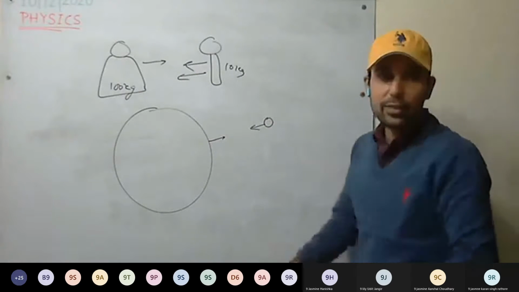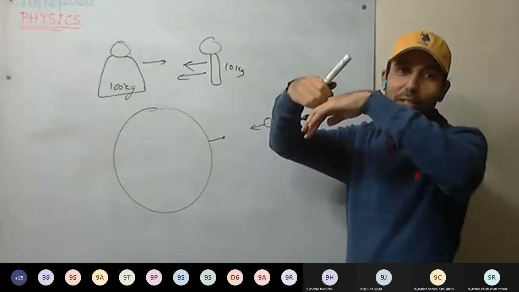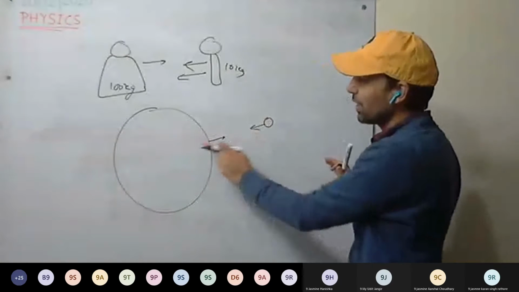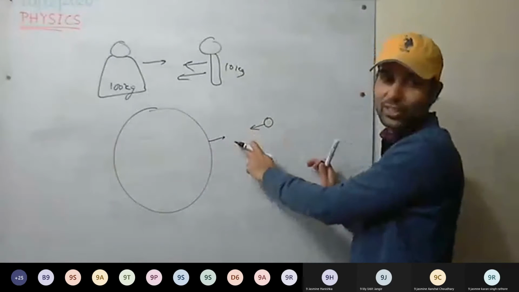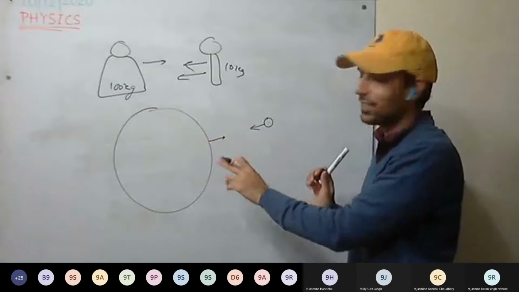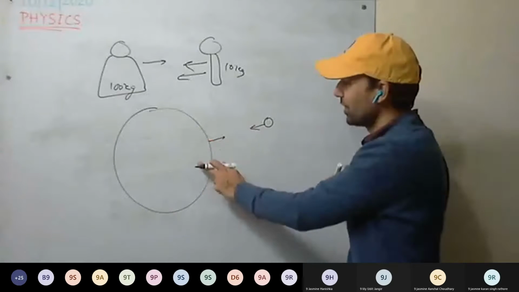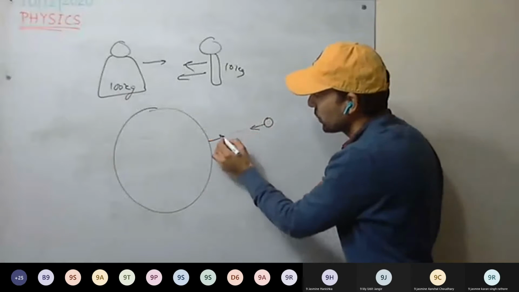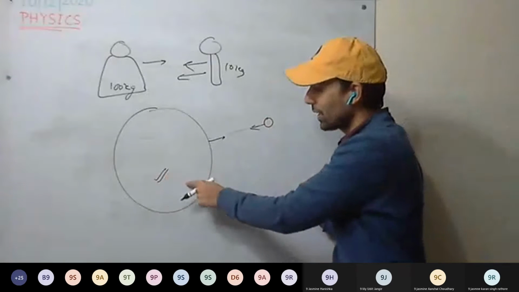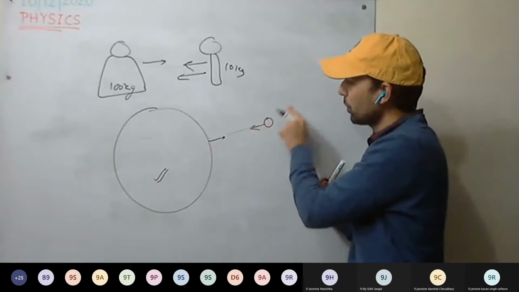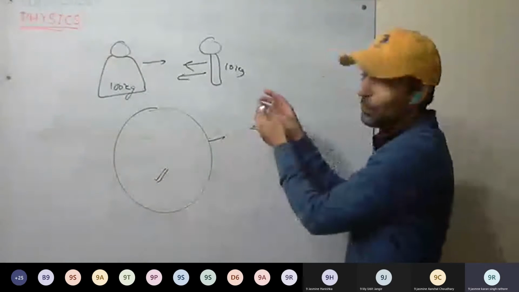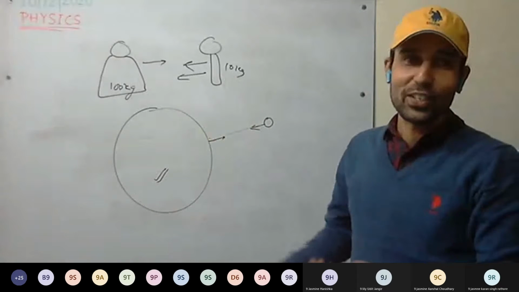It means whenever you jump and come back to the Earth, the Earth must come towards you as well. But what happens? Earth doesn't move, or it moves very, very little. Usually we say it doesn't move, but the body moves towards it. The reason is Earth has a very, very large mass, and because of that it has more inertia. So it doesn't move, the body moves towards the Earth. Is this clear? Or else both would be moving.